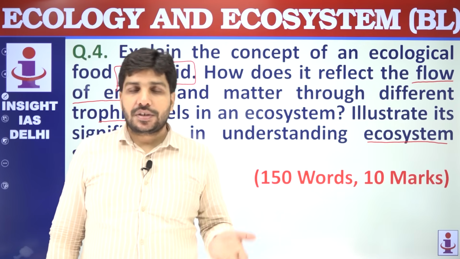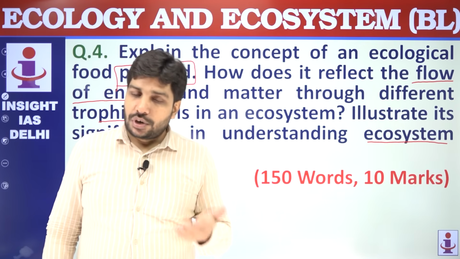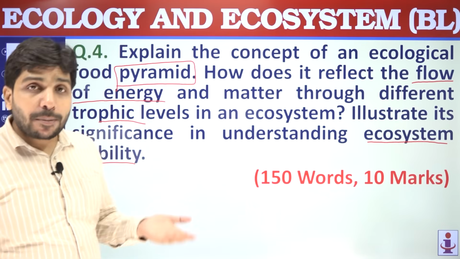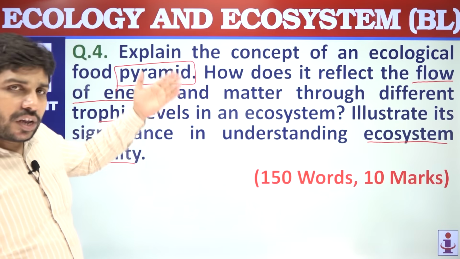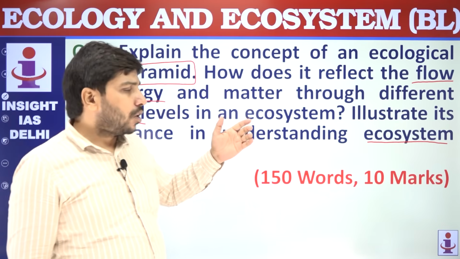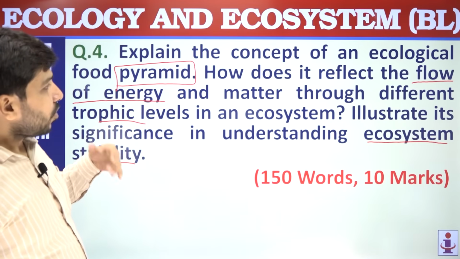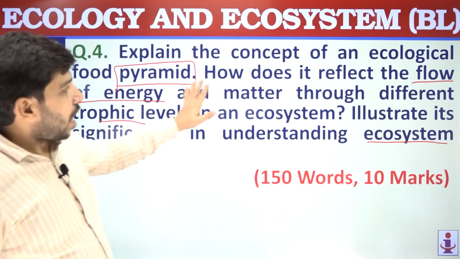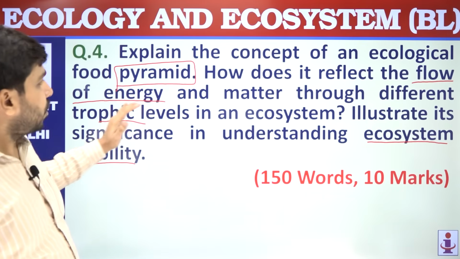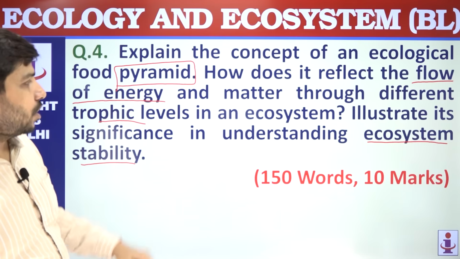In what circumstances pyramid of biomass or number can be inverted, can be upright? This way you can write very briefly in the introductory part, or like first part of the body of the answer. Then the question is asking how does it reflect the flow of energy and matter through different trophic levels in an ecosystem.